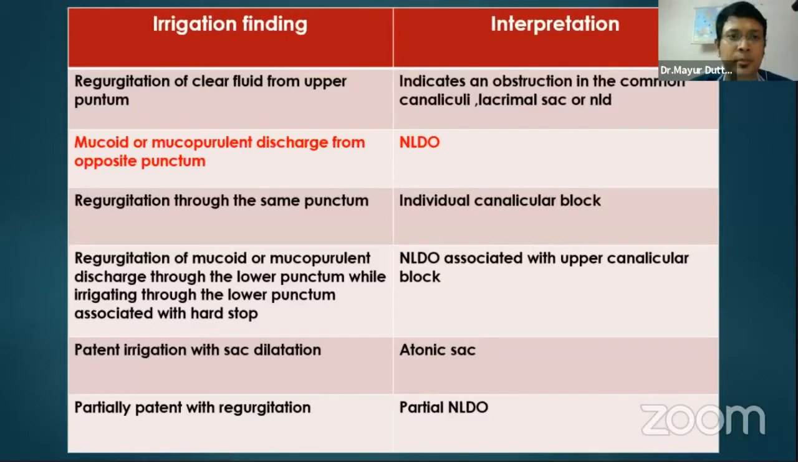So what is the interpretation? Regurgitation of clear fluid from the upper punctum indicates an obstruction at the common canaliculus, lacrimal sac or NLD. Mucoid or mucopurulent discharge is more clinching, and it points to NLDO.